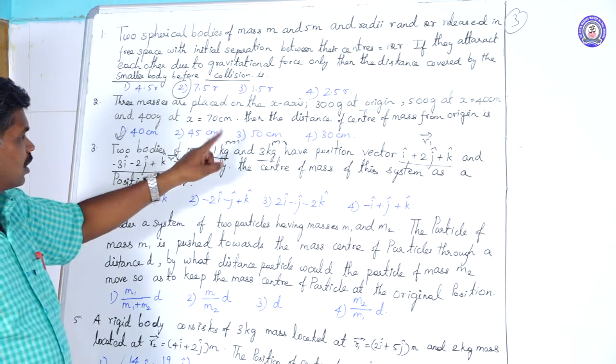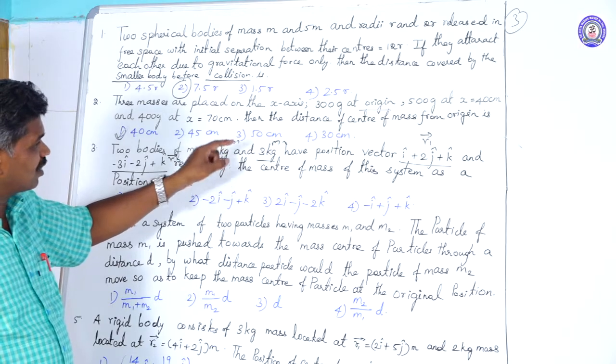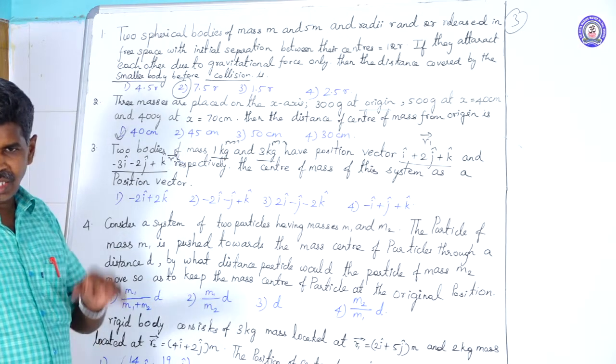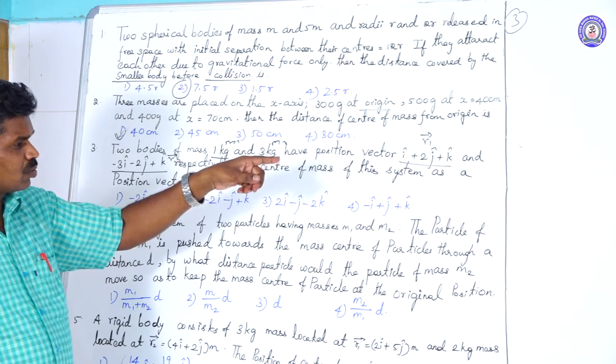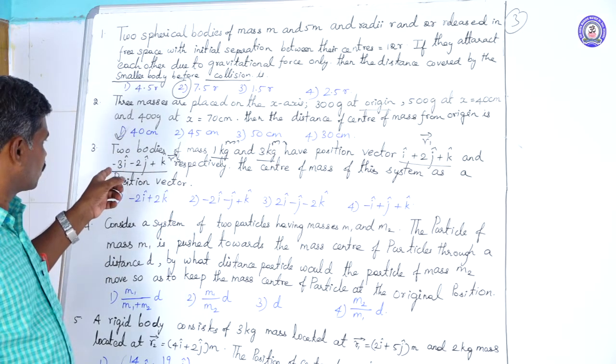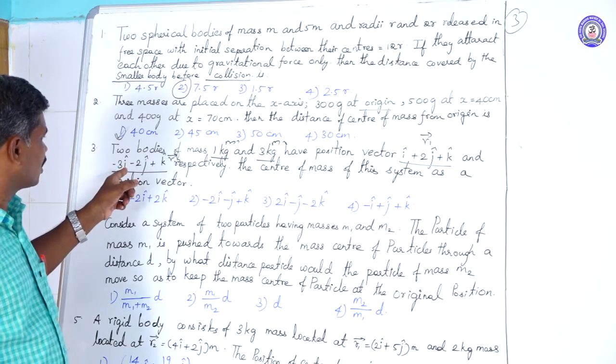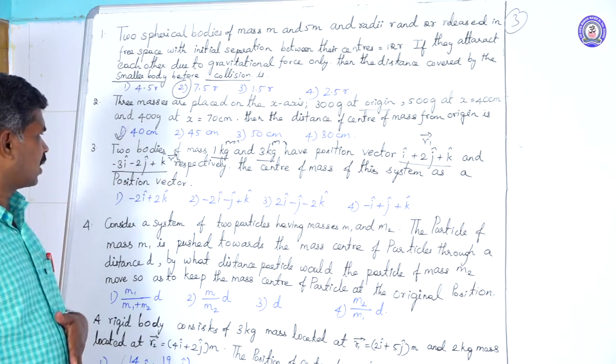The masses are m1 and m2, that is 1 kilogram and 3 kilogram, and their position vectors correspondingly are i cap plus 2j cap plus k cap, and minus 3i cap minus 2j cap plus k cap respectively.